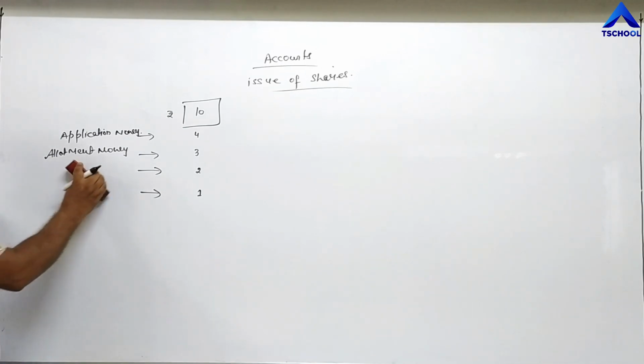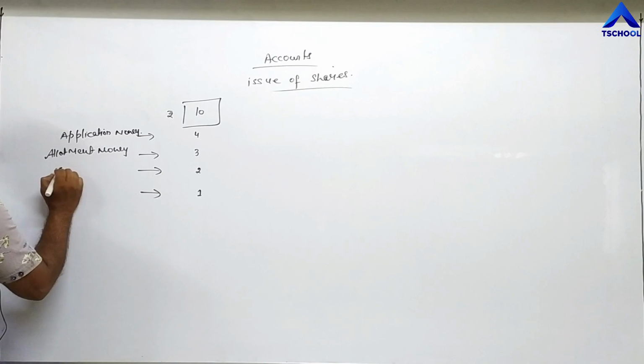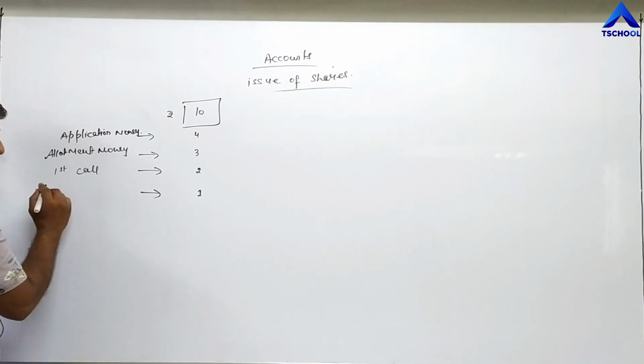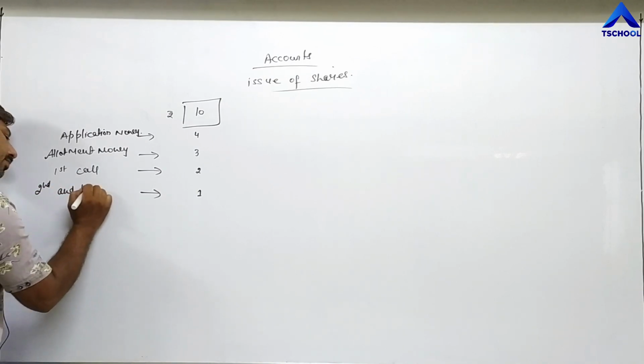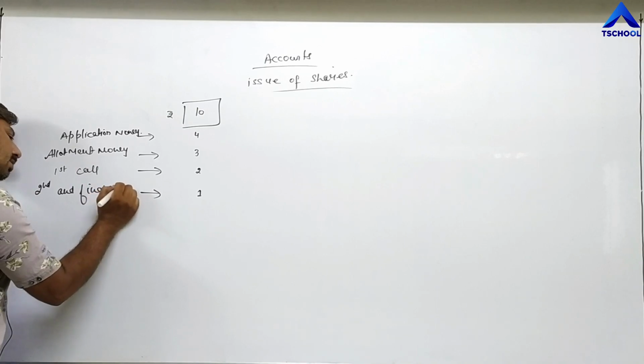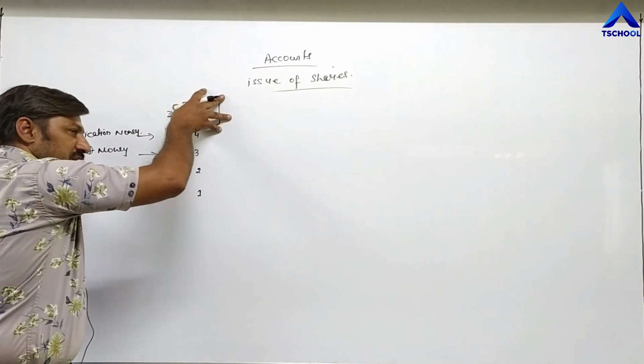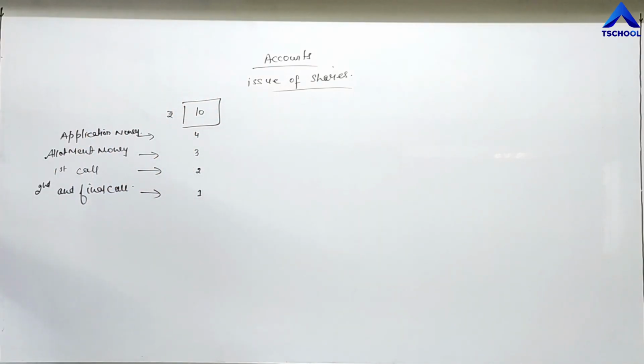Now we can give numbers: first call, in our example, then second call, and the last installment, so we can say second and final call. So these are the different installments. The company can demand the face value of a share in installments also, and the names of the installments are: the first one is called application money, the second one is called allotment money, and then call.